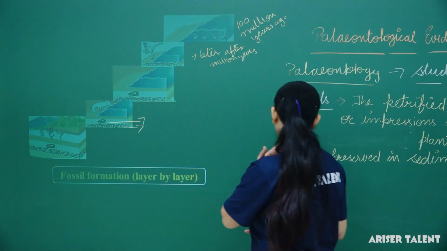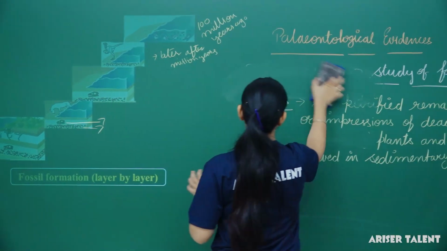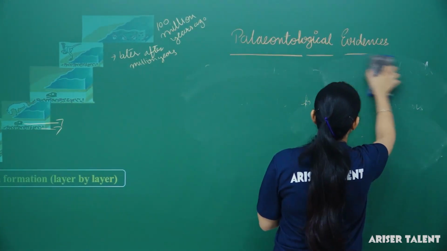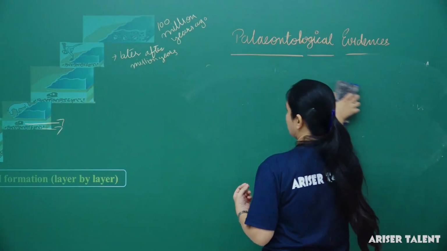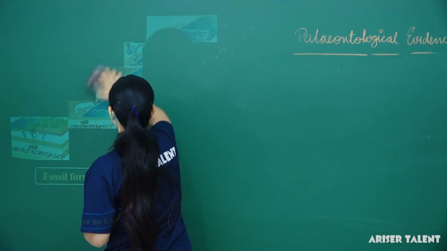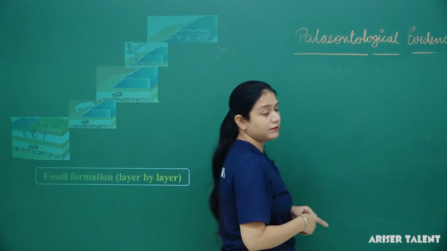Now we will talk about how we come to know the age of fossils. What are the methods to identify these fossils? There are different methods. One is the relative method, another is the radioactive method, and the third is the carbon method.